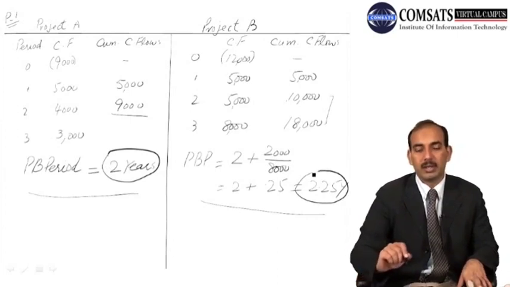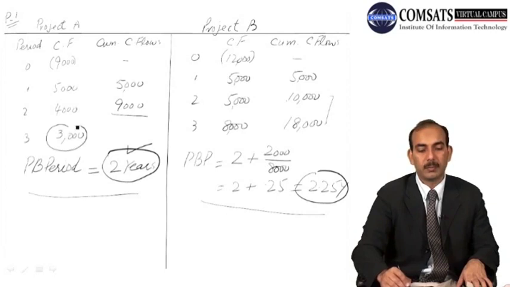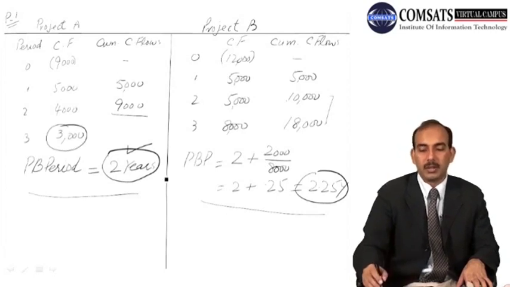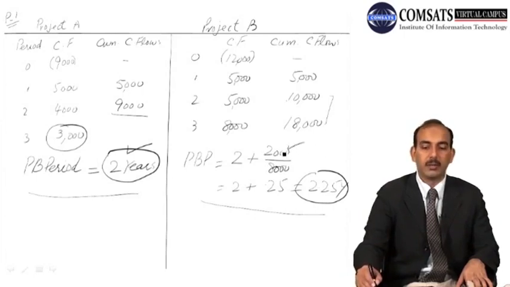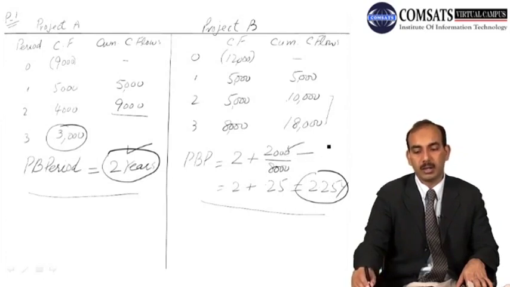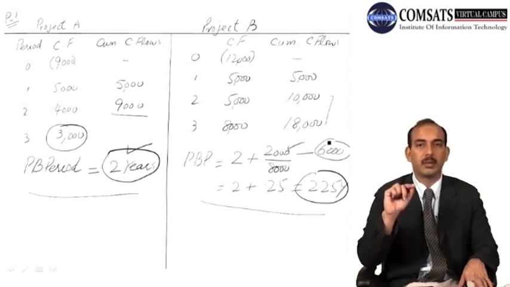But if you look at the cash flows after the second year, the cash flow in case of project A is only 3,000, whereas after the payback period, that is 2.25, that is the point where the firm could receive all its cash outflows, and even after that the firm could earn another 6,000. So the one thing is that in the payback period method, the cash flows occurring after the payback period, it doesn't consider them.